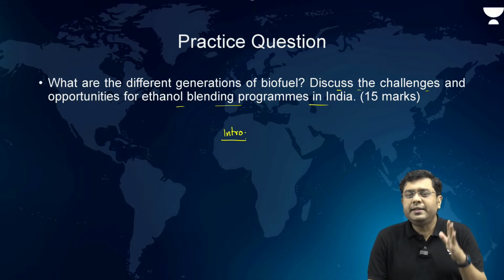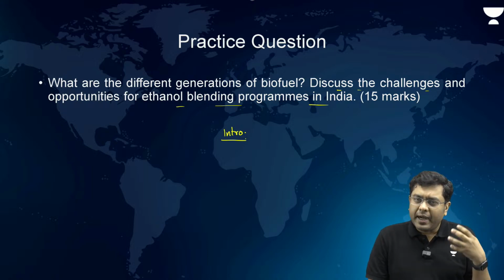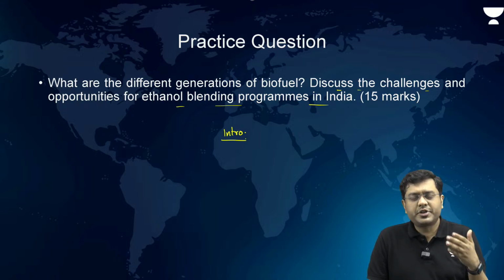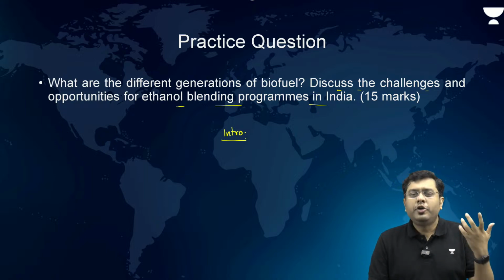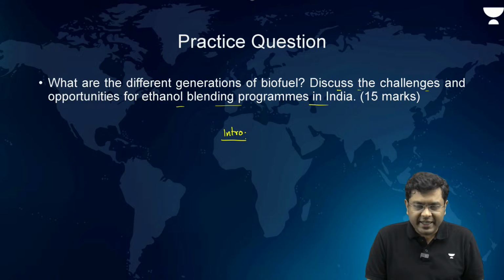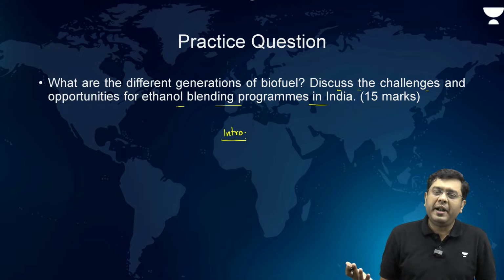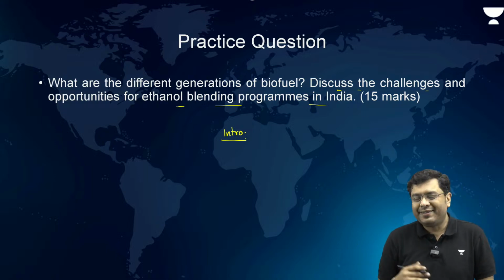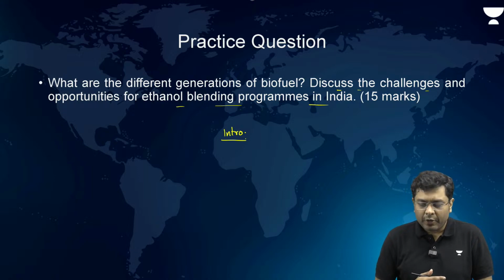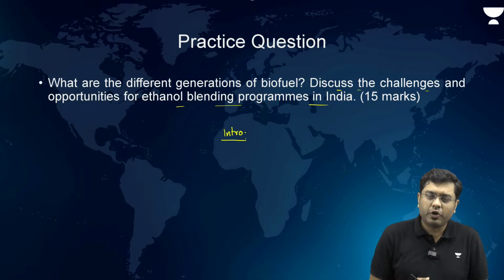In India, largely the attention has been on the production of first and second generation biofuel. Talk about them in further detail and talk about the ethanol blending program. What is it? What is its aim overall? And what are the challenges we have talked about?